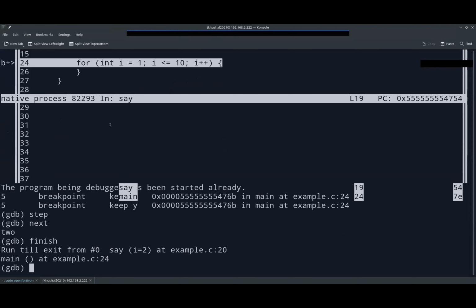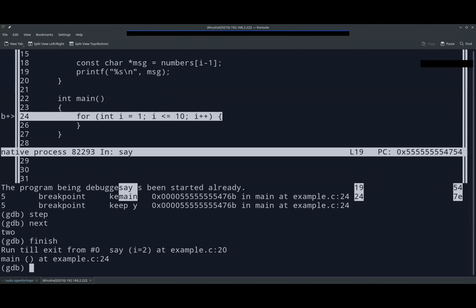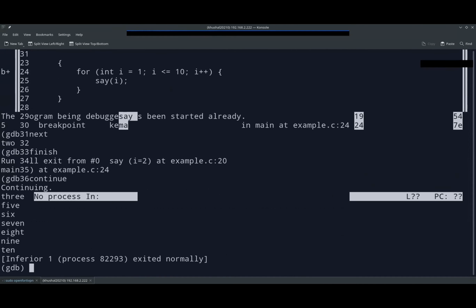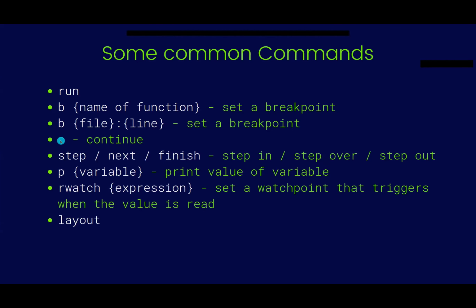So if we want to continue our execution and don't want to stop here, what we can do is say continue, right? So it just skips all the breakpoints and continues the execution. Or, in short, I guess you can type C for continue. We have covered this step, next, finish. I think we have covered print as well. Yeah.